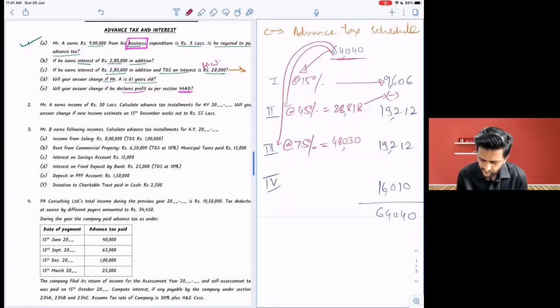From that, reduce the earlier paid amounts, 28,818 minus 19,212 again. And at the rate of 100% it is 64,040. From that, minus the earlier paid total 48,030. So 64,040 minus 48,030 is 16,010. All of you, I hope this was quite easy.